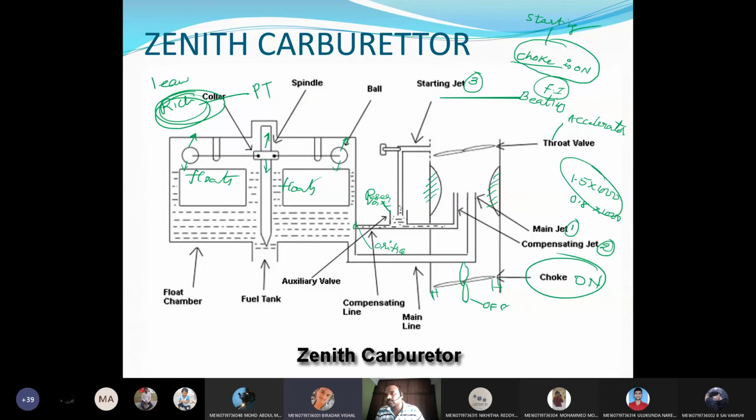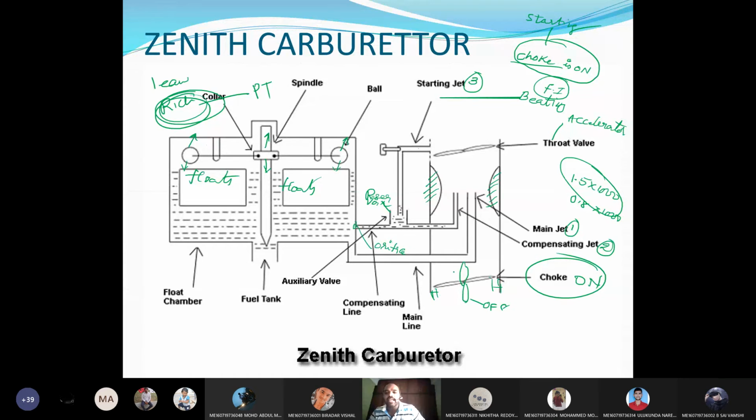It will take heavy load now, sir. No. That may be, but the main reason is more petrol will be supplied, and the air we are supplying, because the choke is on, is very less.